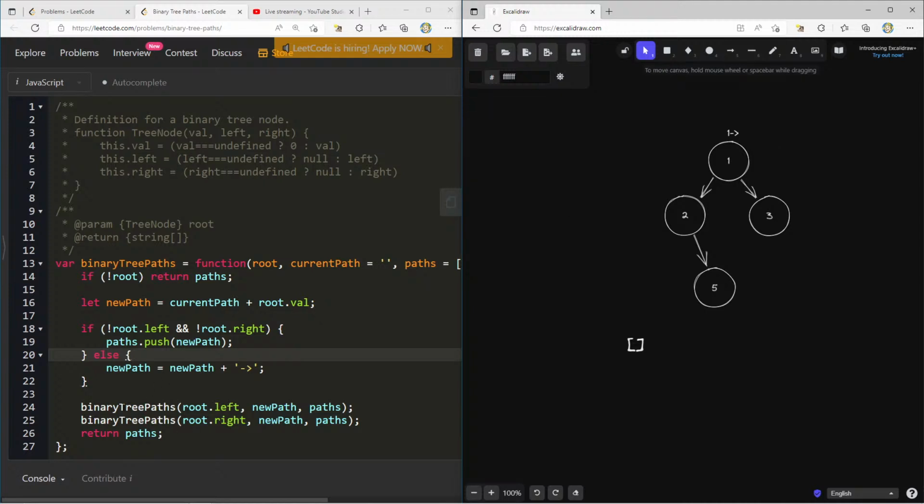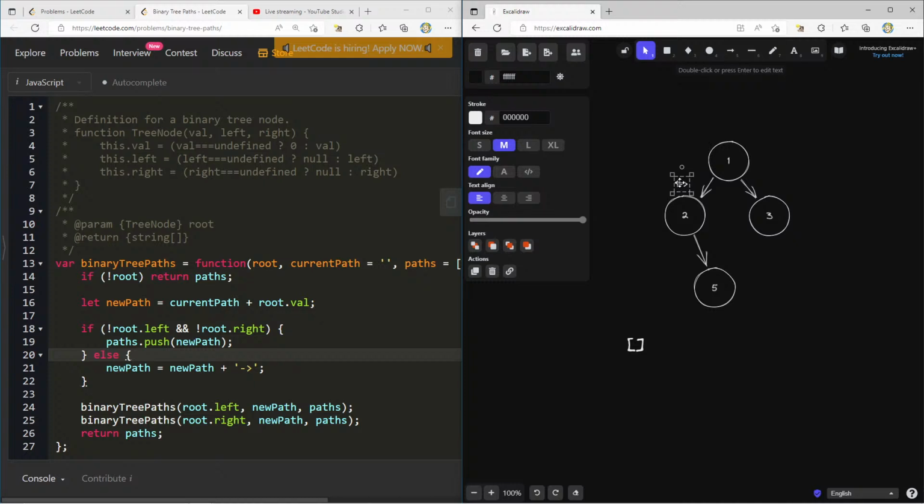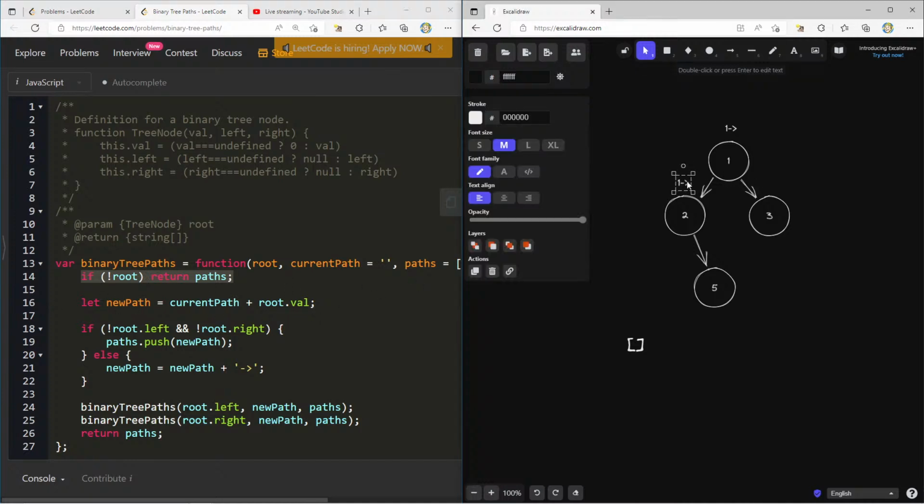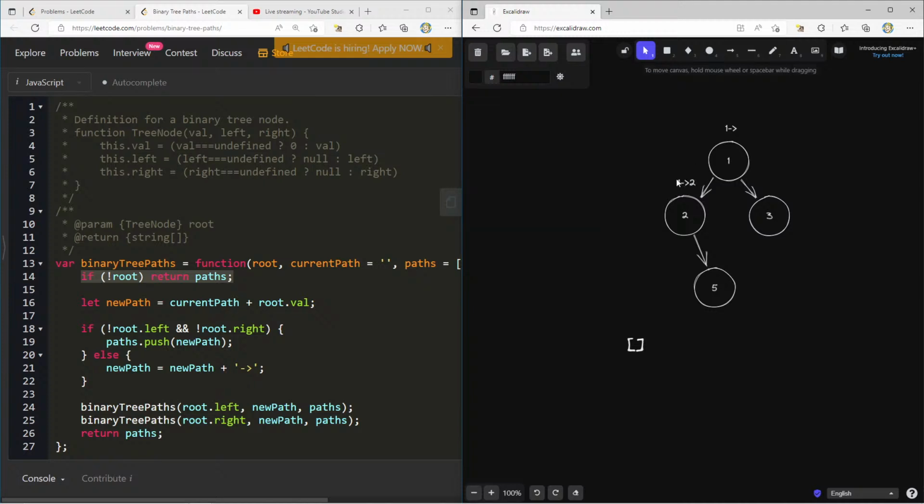And then we'll call binary tree paths on root.left with the new path. So we'll call it with this thing. Actually, let me just keep this one up here. Copy this. We'll call the left with this string. Again, we check this case here. That's not this. It does not evaluate to true. So we go to the next thing. New path, current path plus root.val. So now we append that too. If we're at a leaf node, which we're not, we do paths.push new path.